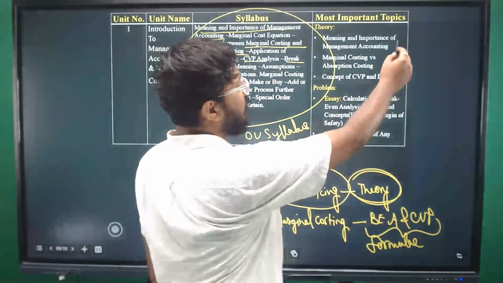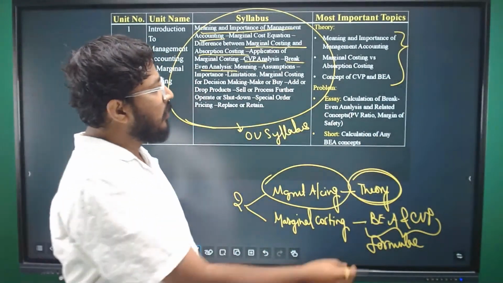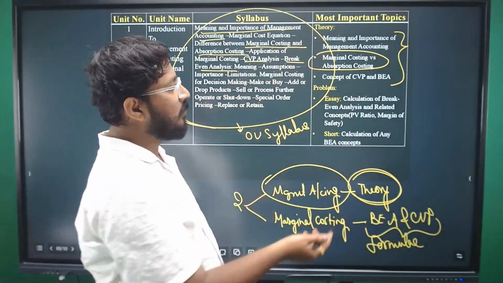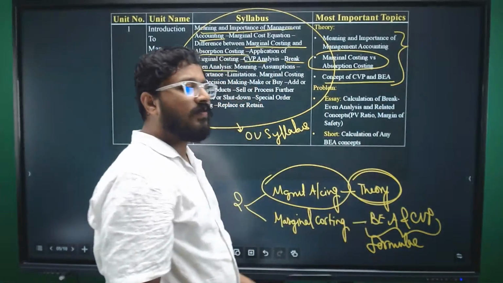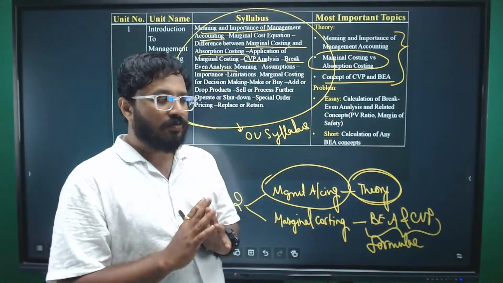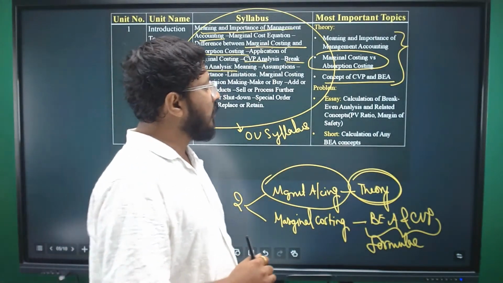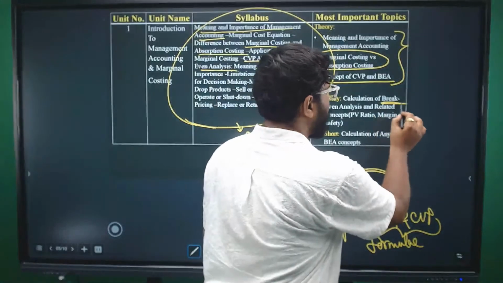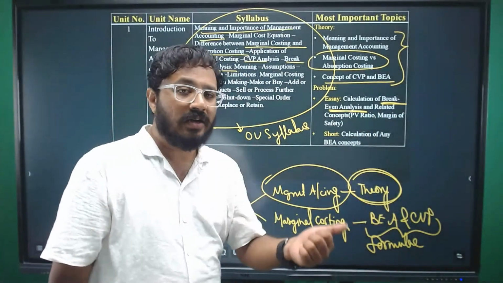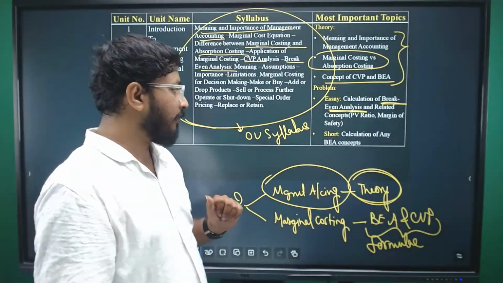These are the most important topics we have highlighted here: meaning and importance of management accounting, marginal costing versus absorption costing, even a theory, and the concept of CVP and break-even analysis. CVP means cost, volume, profit. Profit is connected with cost and volume, and that is the objective of marginal costing. When it comes to problems, mostly they will ask questions based on break-even analysis, where you will be asked to calculate PV ratio, break-even point, margin of safety, all these things.